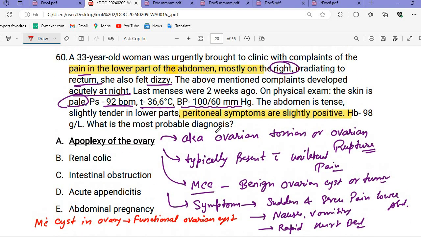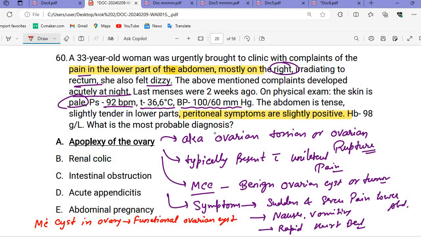So all these findings you need to understand in case of apoplexy of the ovary, or ovarian torsion. In this question we are seeing pain in the lower part of the abdomen, and it is radiating pain. She also feels dizzy, the complaint developed acutely at night, and last menses were 2 weeks ago. On physical examination the skin is pale, the pulse rate is high, the abdomen is tense, slightly tender in the lower part, and peritoneal symptoms are slightly positive. So we call this condition apoplexy of the ovary. The pain is mostly on the right, that is, unilateral pain.